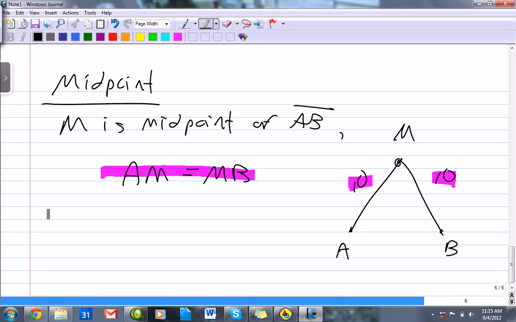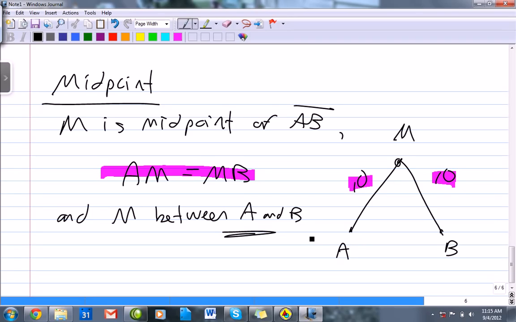So another thing we have to add to that is that M is between A and B. And between, remember, implies that they're all on the same line. Alright, so now M's got to be on the segment and between. Okay, so here is the correct midpoint.